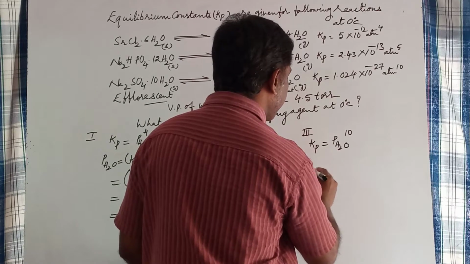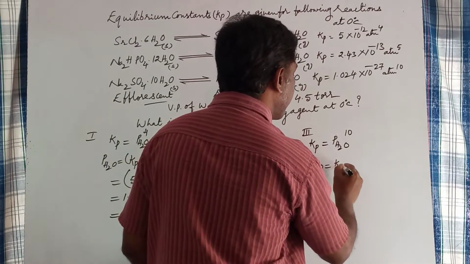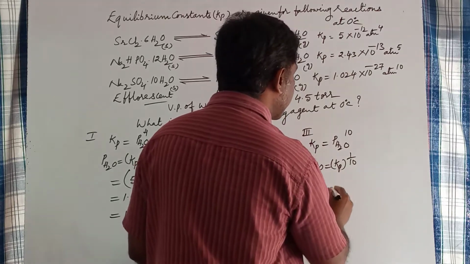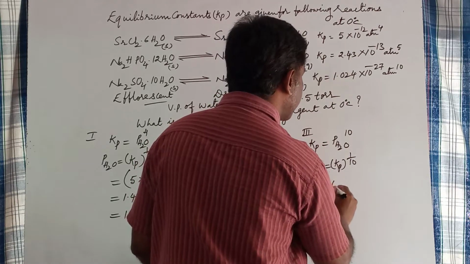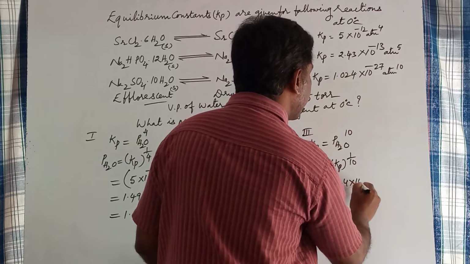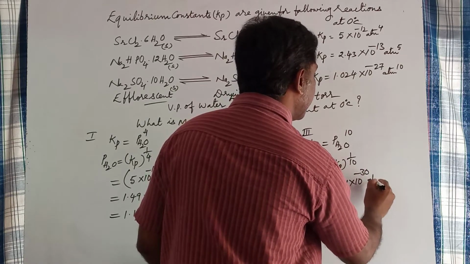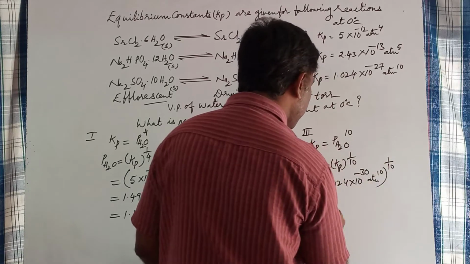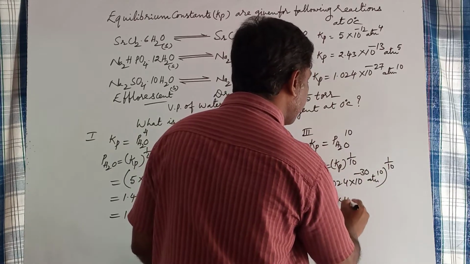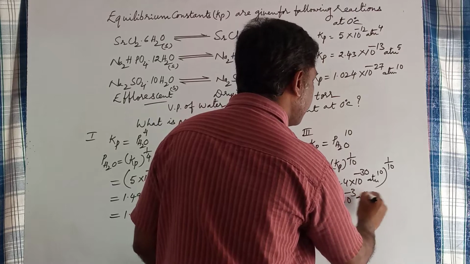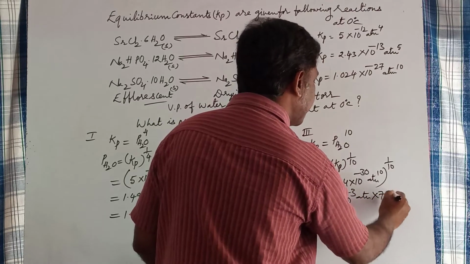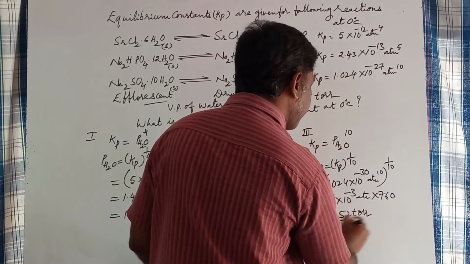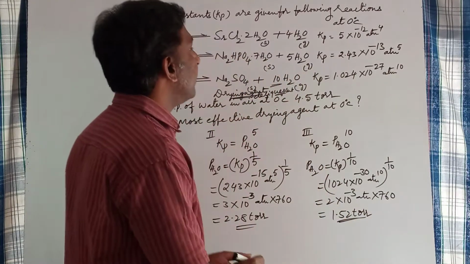Partial pressure of water vapor is equal to Kp raised to the power 1 by 10. So the Kp value can be written as 1024 into 10 to the power minus 30 atm, whole power 1 by 10, and it is equal to 2 into 10 to the power minus 3 atm. Multiplied by 760, it gives 1.52 torr. This is the partial pressure of water vapor in the second equilibrium.